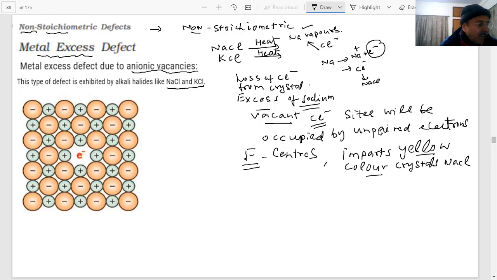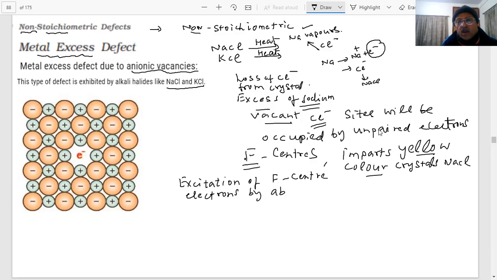These electrons can absorb energy from visible light falling on the crystal, and the F center electrons get excited by absorption of light from the visible part of the spectrum.